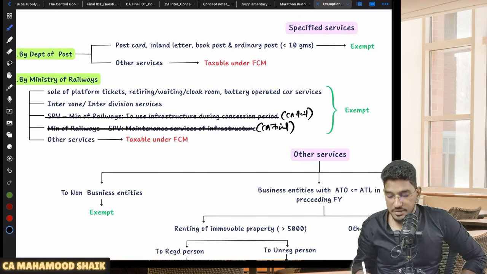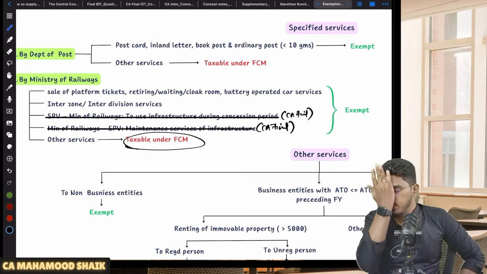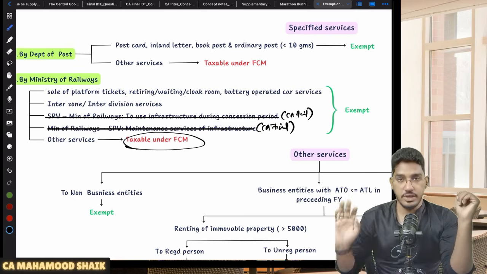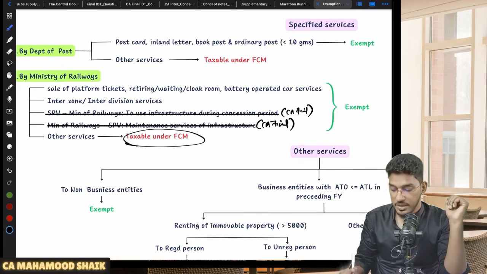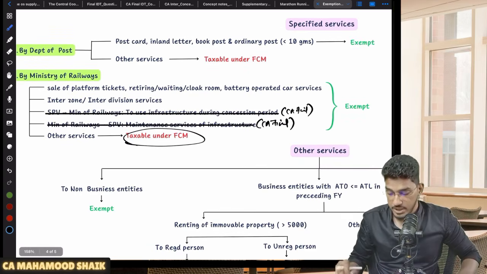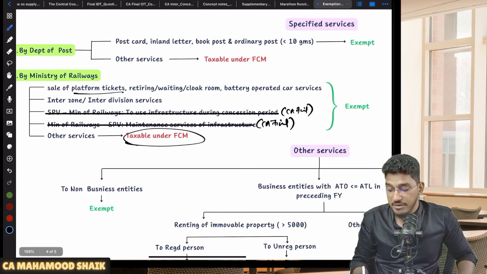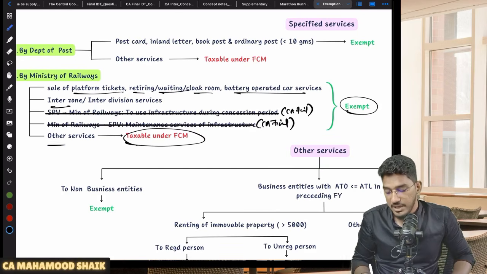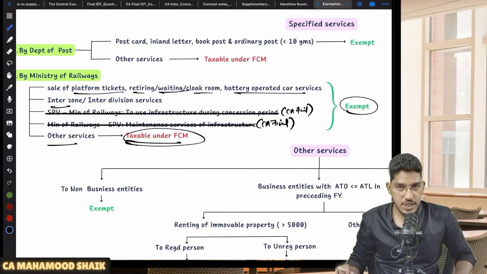Next, other services. Whatever other services we have, those all will become taxable under forward charge mechanism. So for the Ministry of Railways, whatever is relevant for your CA Inter, just remember it. Sale of platform tickets, retiring or waiting rooms or cloakrooms, or battery operated car services are exempted. Services provided by one zone or division of railways to another zone or division are exempted. Remaining all services will be taxable under forward charge mechanism.